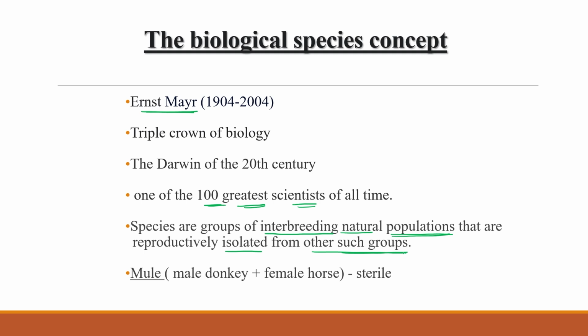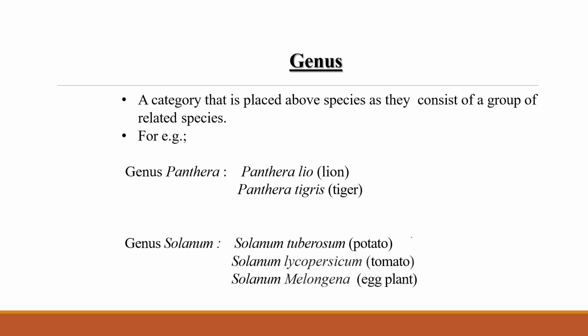This is known as the biological concept of species, given by Ernst Mayr. As you can see over here, the mule is one example. This mule is a progeny of a male donkey and a female horse, and the mule has characters of both donkey and horse, but this mule is not fertile; they are sterile in nature. So this is all about the biological concept of species.